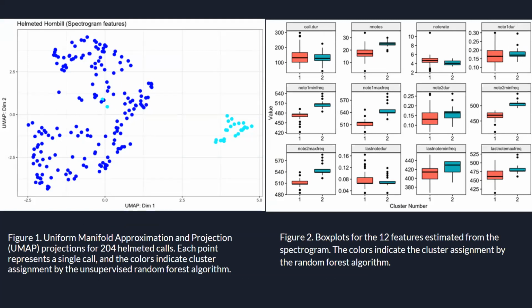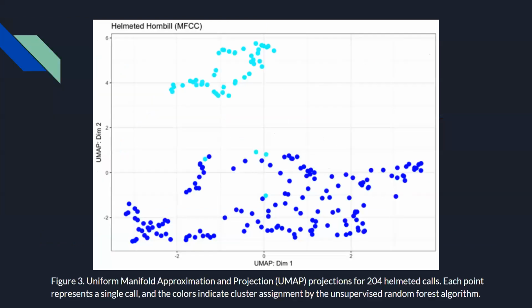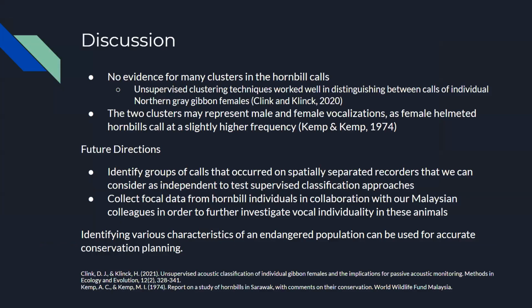Figure 2 shows box plots for the 12 features from the spectrograms, where the colors indicate the cluster assignments by the random forest algorithm. The central line represents the median, while the box represents the interquartile range. The box plots show that the number of notes, along with some of the spectral features, including note frequency, differ between clusters. Figure 3 corresponds to the MFCC's feature extraction. Similar to the feature extraction with the 12 spectrogram features, we see 2 clusters in the data using UMAP.